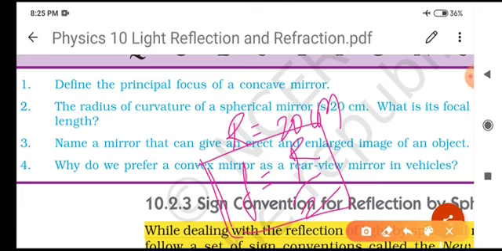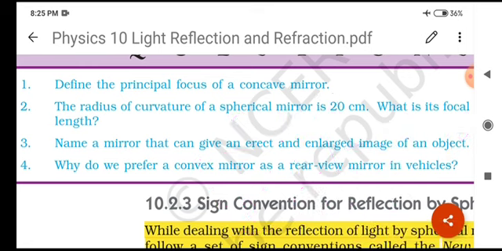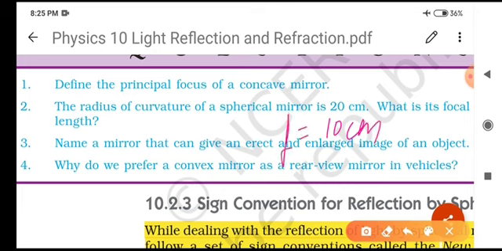So to find the focal length, we take half of the radius of curvature, 20 by 2, which is 10 centimeter. The focal length of that spherical mirror is only 10 centimeter. Is there any problem? No problem.